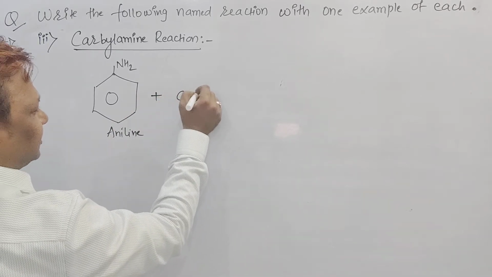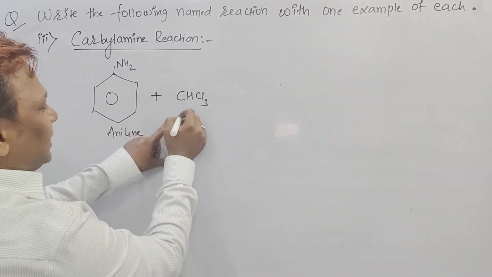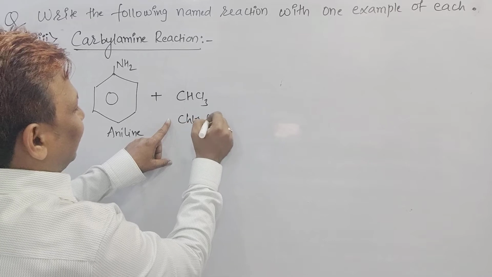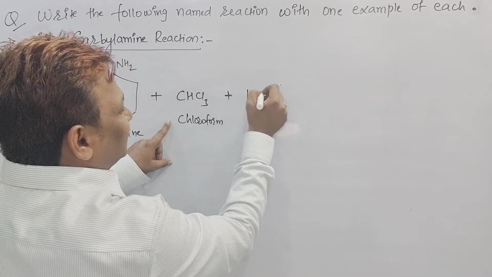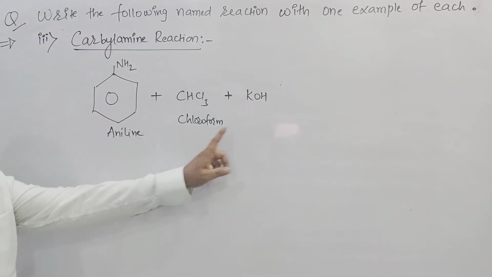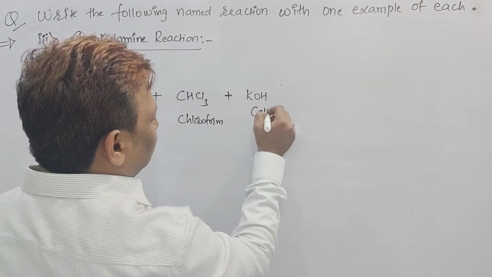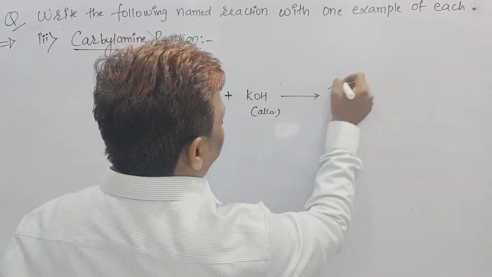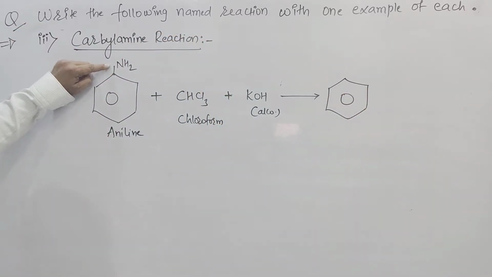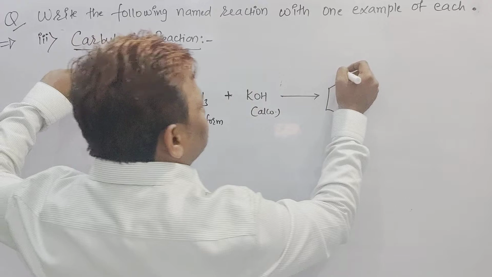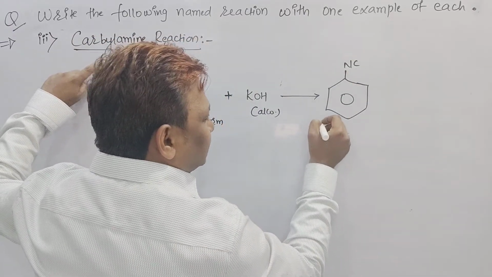Same, beta, as the previous Reimer-Tiemann reaction, the same thing we are doing here. This is chloroform. There we used NaOH and here we are using KOH. So chloroform in the presence of a basic medium, right? However, alcoholic KOH should be there. When they combine together, it gives rise to the product. It is having aniline here, right beta? So in place of NH2, I will get NC here. The benzene ring bearing the NC group, what is it called, do you know?